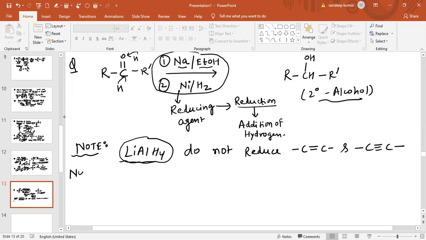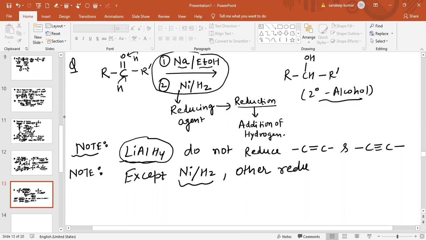I am writing another note in general. Except nickel hydrogen, other reducing agents do not reduce carbon-carbon double bond. Nickel hydrogen is also a reducing agent, but except nickel hydrogen, other reducing agents do not reduce carbon-carbon double bond.